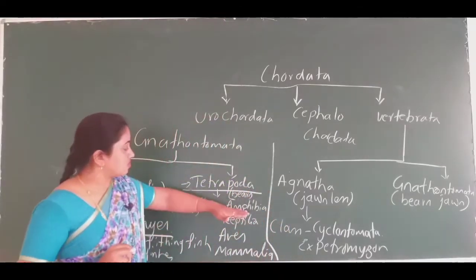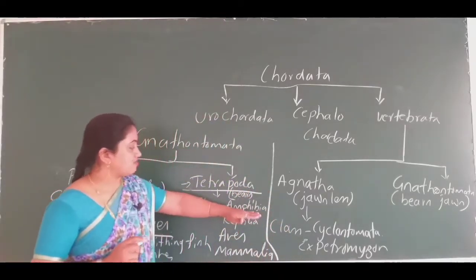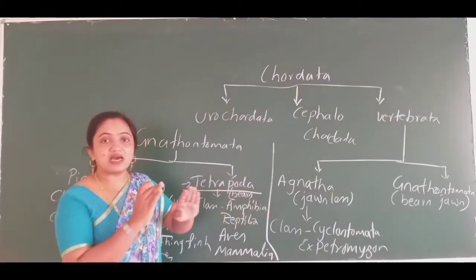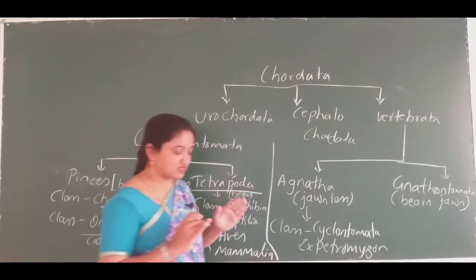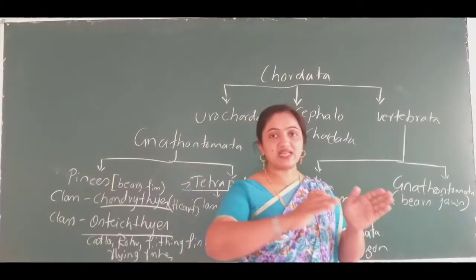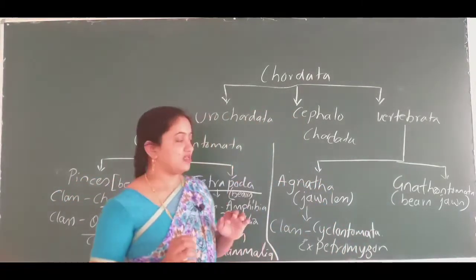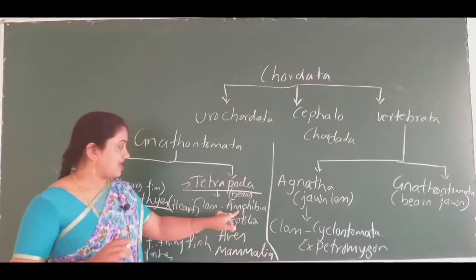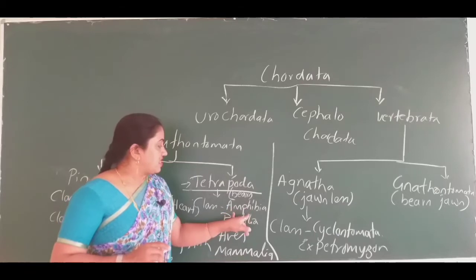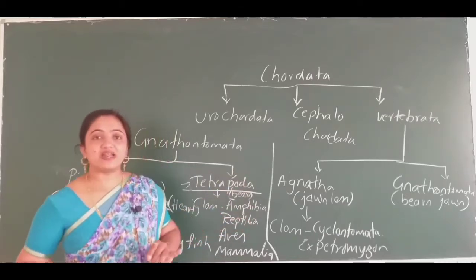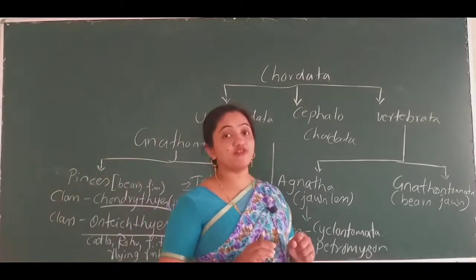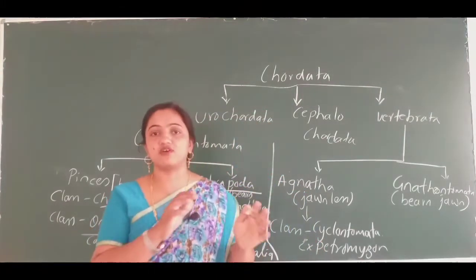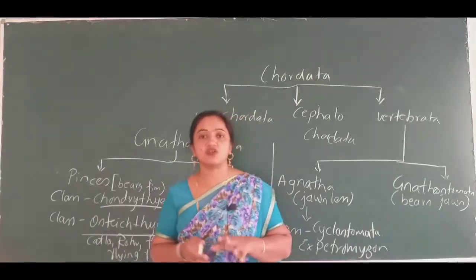Right. And in amphibian animals the sexes are separate. Sexes are separate means male and female animals are separate. Fertilization is external, and they are oviparous animals. You might have heard about oviparous and viviparous.